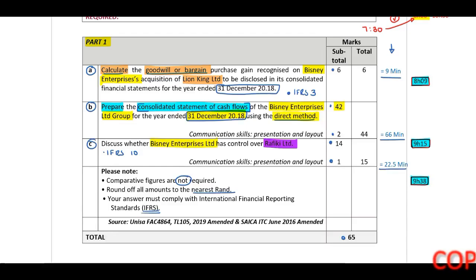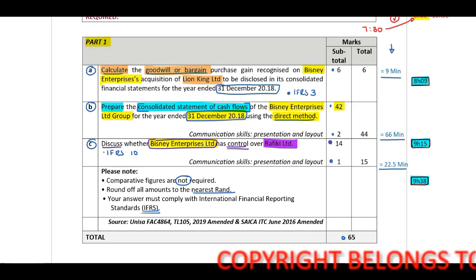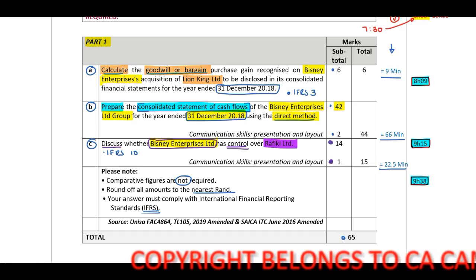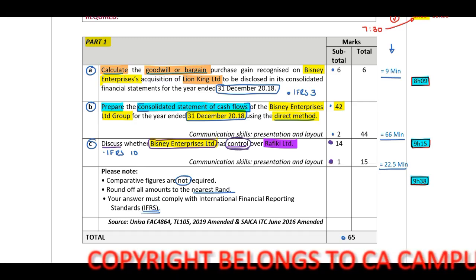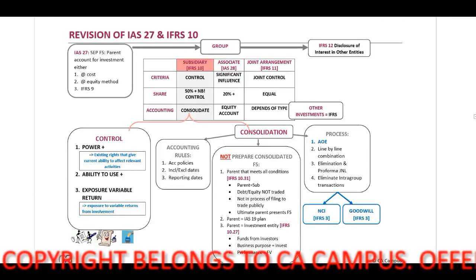Part 1, Requirement C. Discuss whether Bisney Enterprises Limited has control over Rafiki Limited. 14 marks, 1 mark in terms of communication skills. Right, now when we look at control, guys, you can refer to your revision page of IFRS 10.